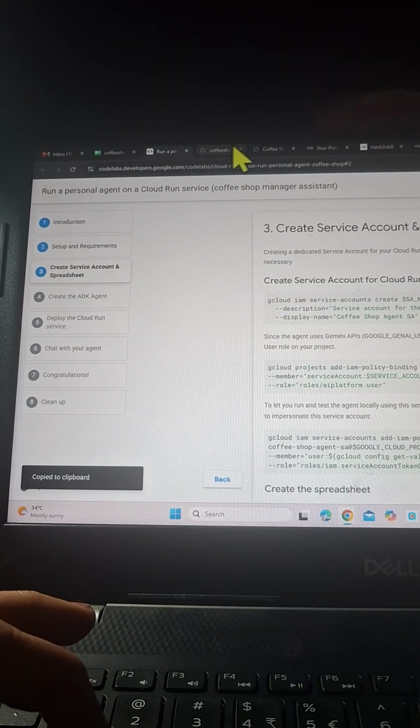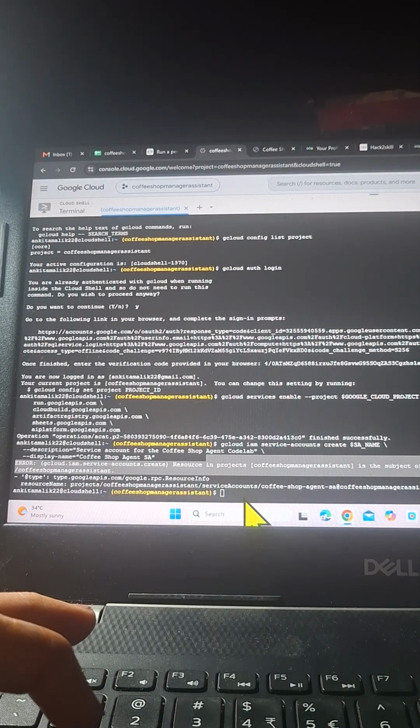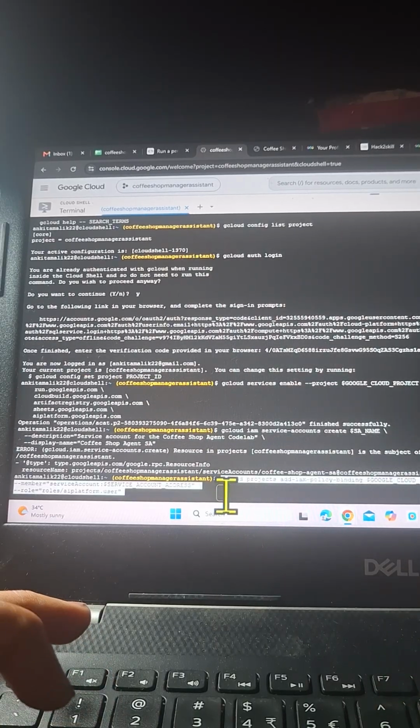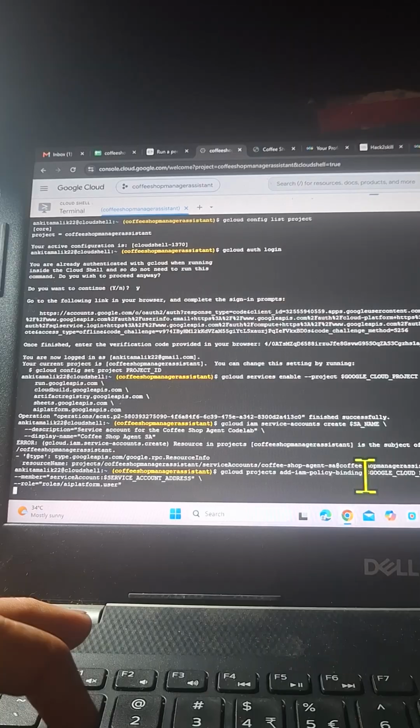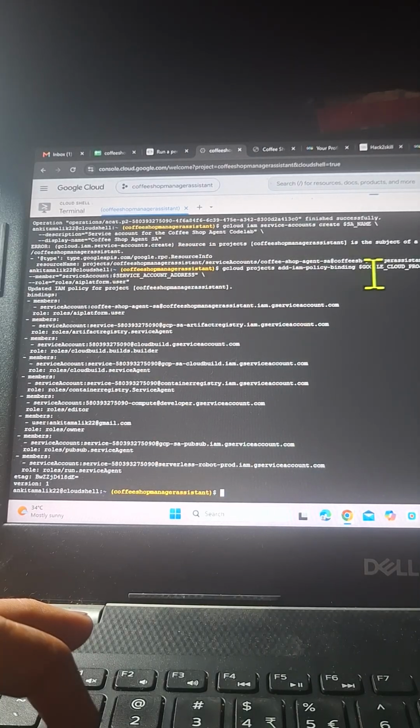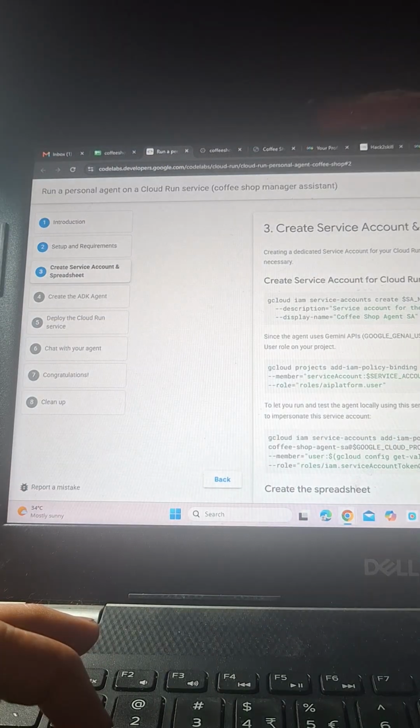Now gcloud projects add-iam-policy-binding, I am going to bind my project with the project ID, with member service account address, and roles: AI Platform user, Artifact Registry service agent, Cloud Build service agent, Container Registry service agent, roles editor, roles owner, Pub/Sub service agent, Run service agent. Okay, so these are all allotted and granted.